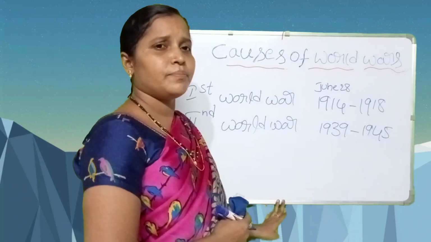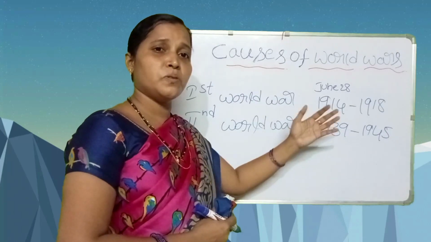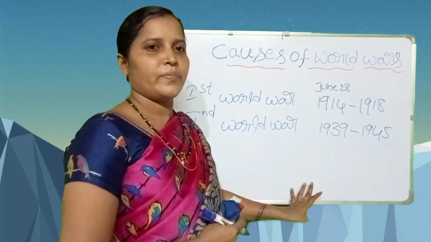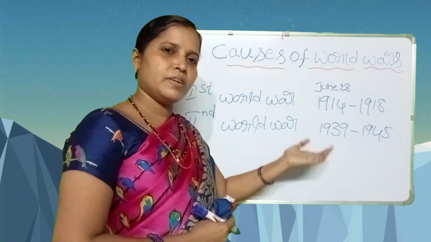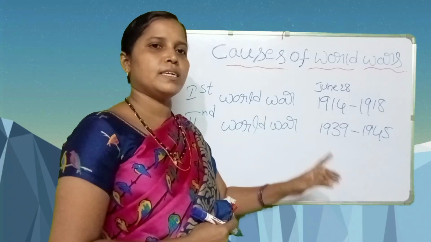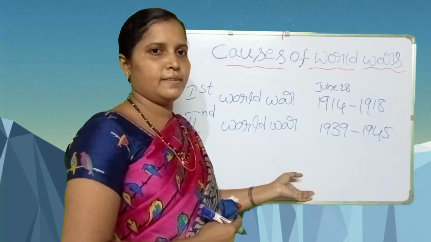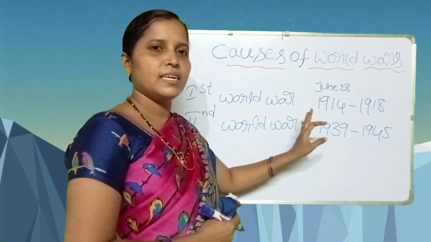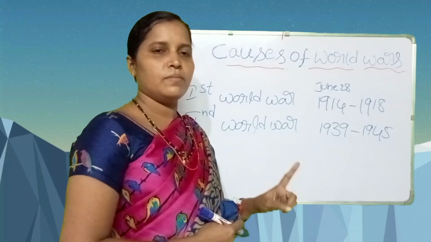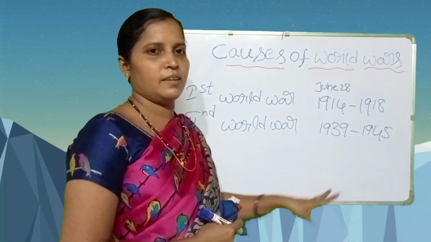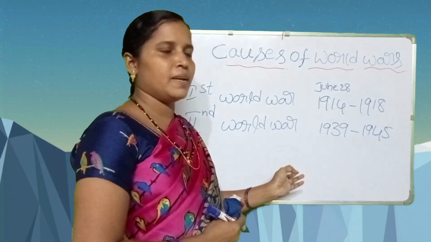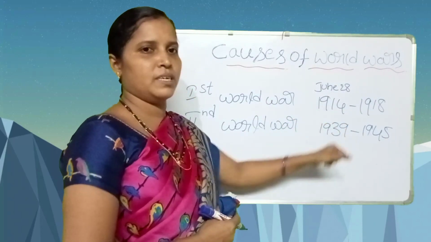Here, Austria asked Serbia to give an explanation. But Serbia did not give any explanation in 48 hours. Again, Austria gave 1 month's time for explanation, but Serbia again did not give any explanation about Ferdinand's murder.